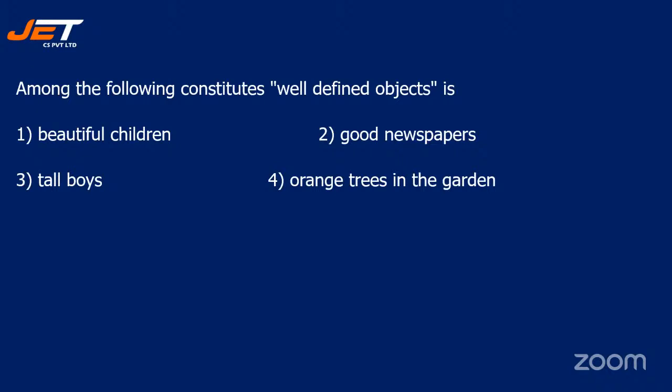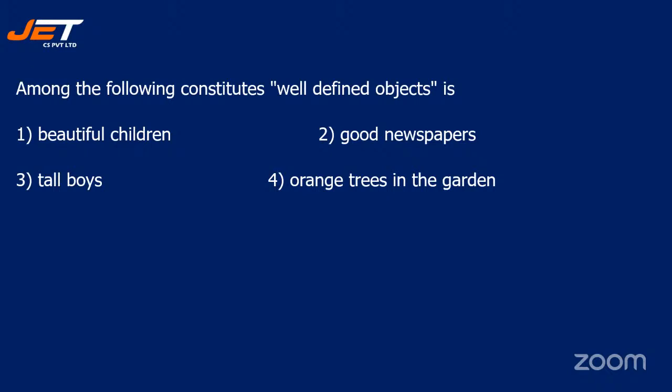Among the following, which constitutes well-defined objects? What do you mean by well-defined objects? Something which is very clearly, specifically given. When you talk about beautiful children, there are n number of beautiful children in the world. When you talk about good newspapers, there are many good newspapers that all of us would prefer.